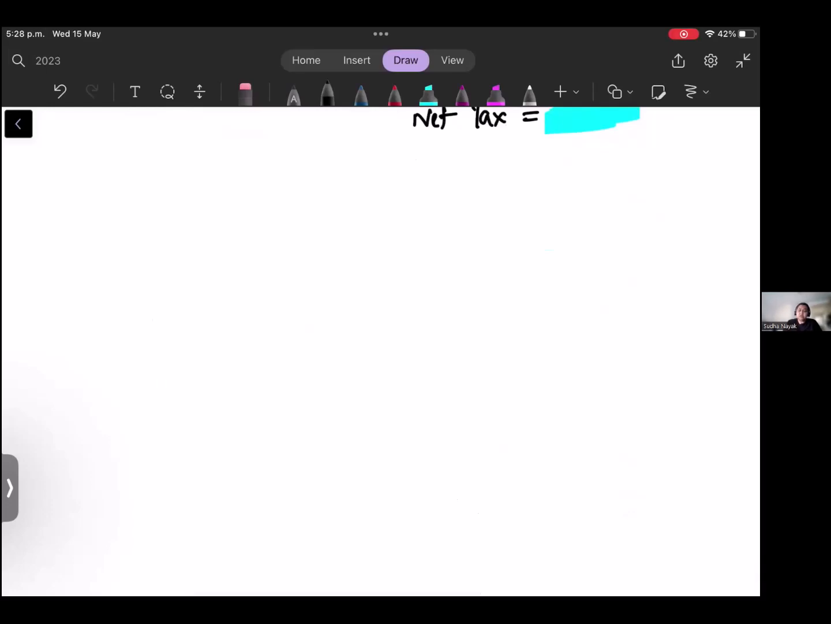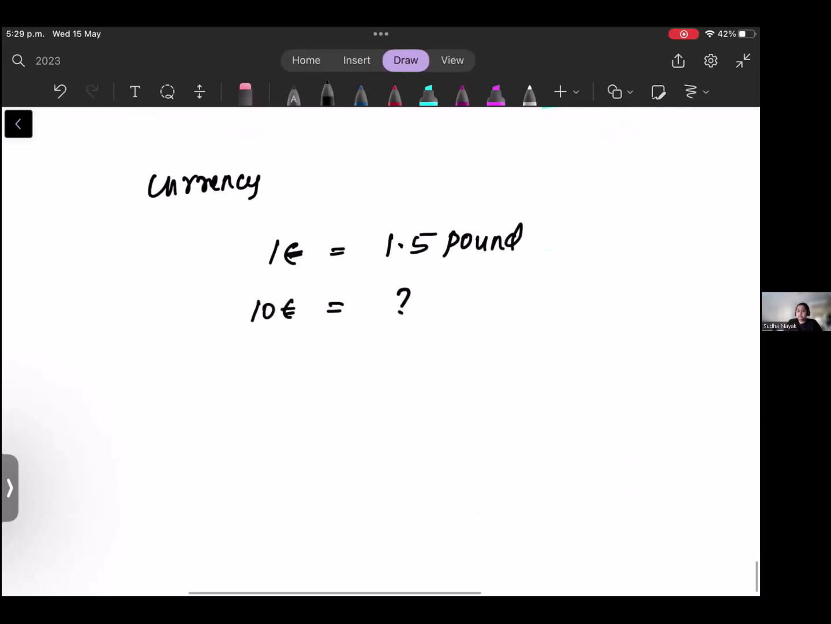Okay, then you have currency conversion. So 1 euro equals 1.5 pound, what will be 10 euro? Okay, so the question will be a word problem. So you have to write it like this, and then you will be able to understand. Whenever you are writing like this, you see if there is something beneath 1. If it is beneath 1, it is multiplication that you have to do. If it is not, you have to do division. That's the key rule for this.